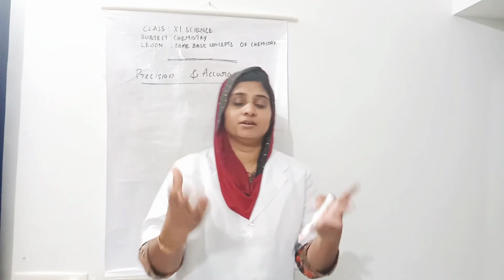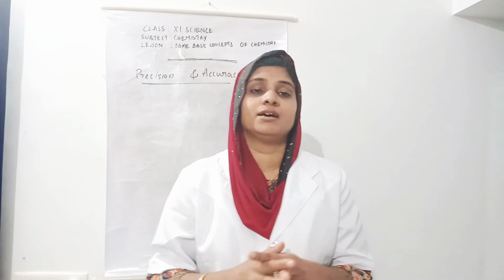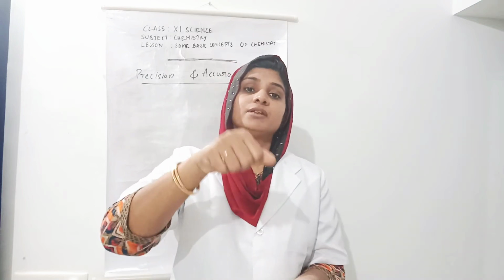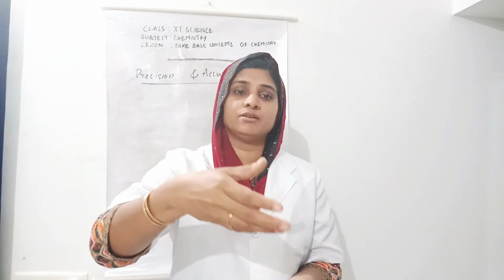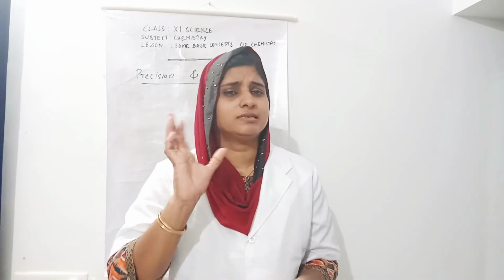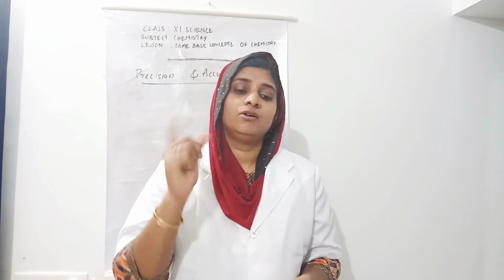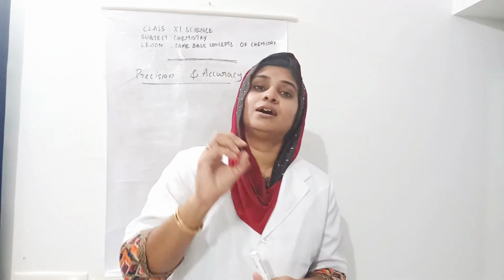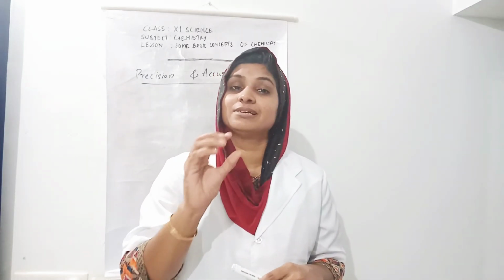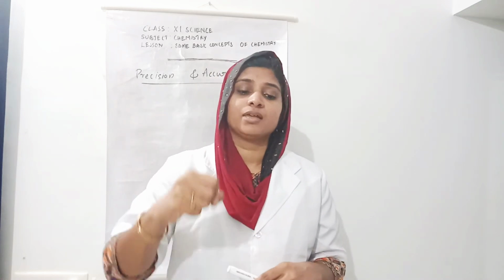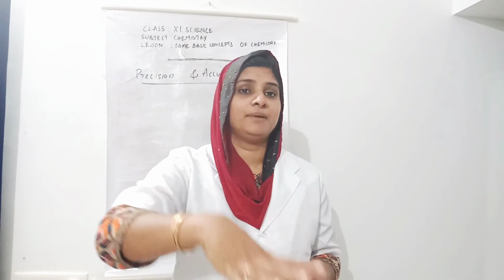When I came to the class, if in my hand 5 grains are there, and I put these 5 grains in a plate, and I called anyone and asked them to count it, then definitely they will say 5, because it is an exact number, right? On the other hand, before coming to this class, from the next room I took 200 grains, and after reaching here I put all these grains in a plate.